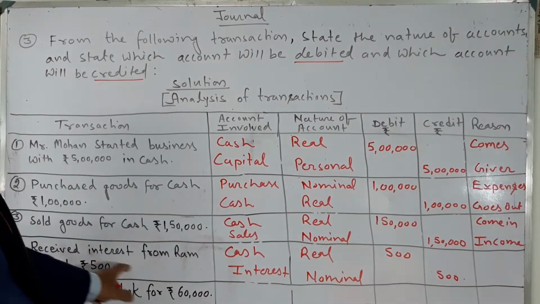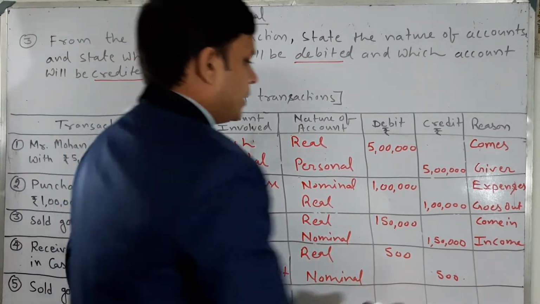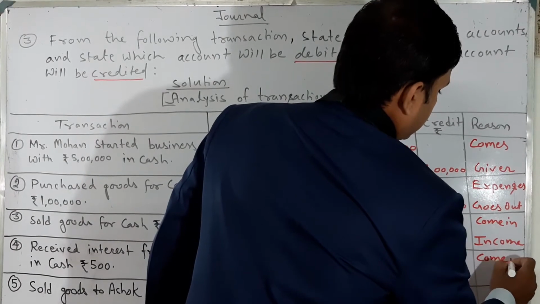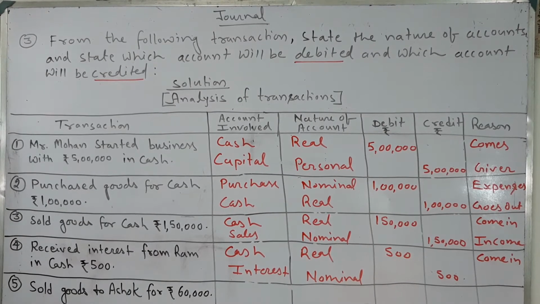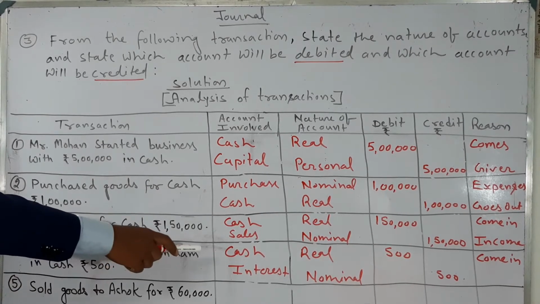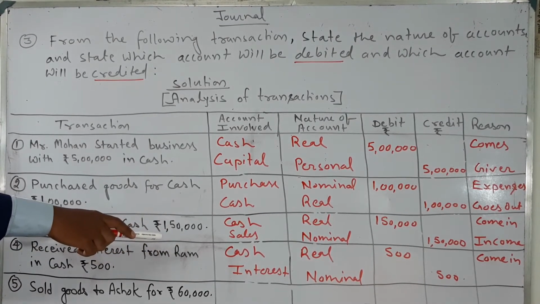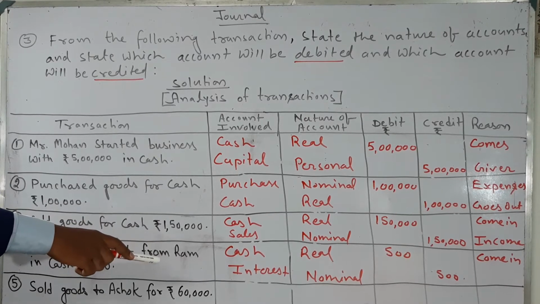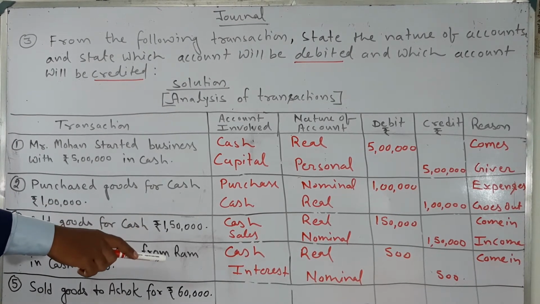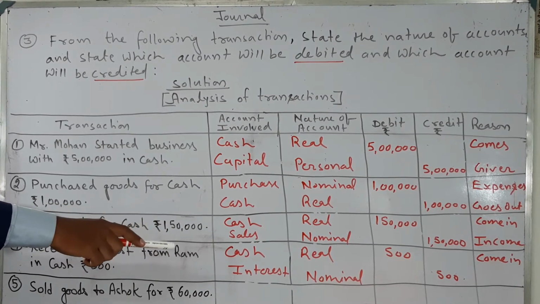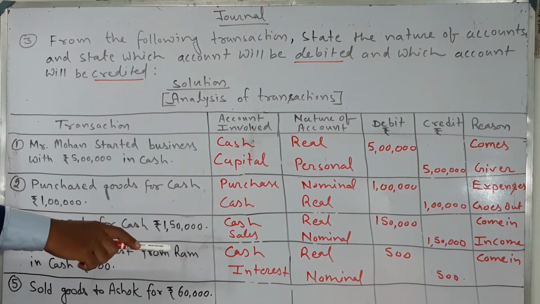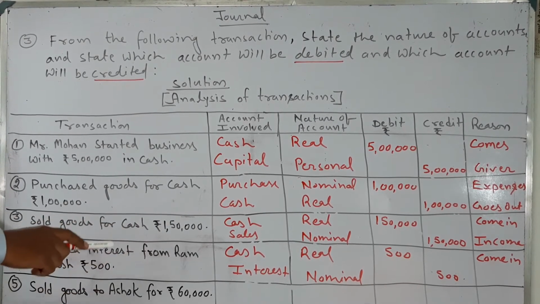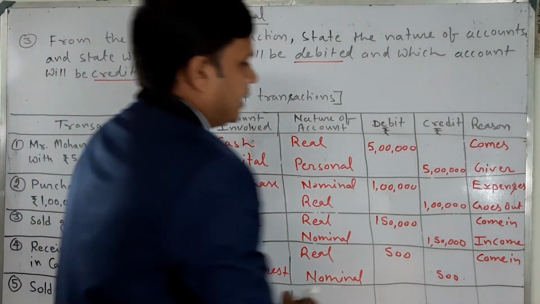Okay. Received interest from Ram. So here we are getting received interest. Cash is a real account, and the cash account is debited to interest. Cash is a real account and interest is a nominal account. The amount is 500 and 500. Cash comes in, and interest is what? Income.